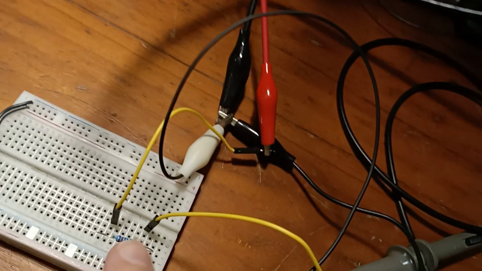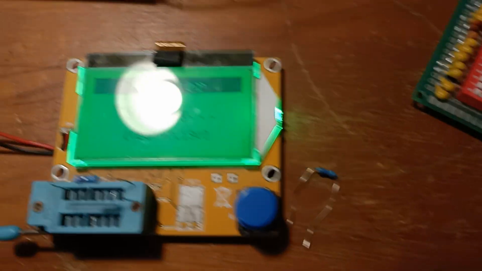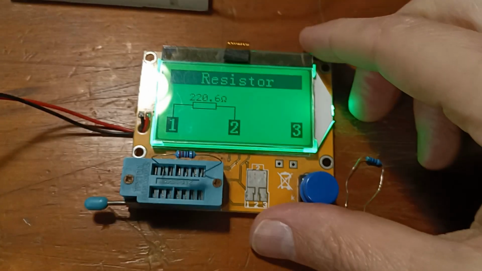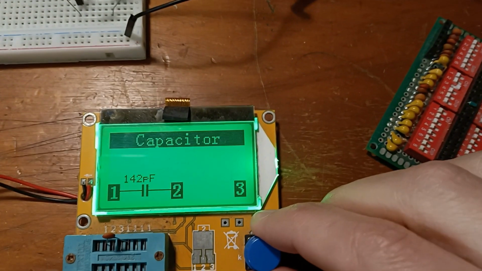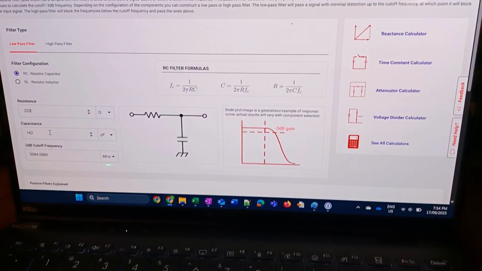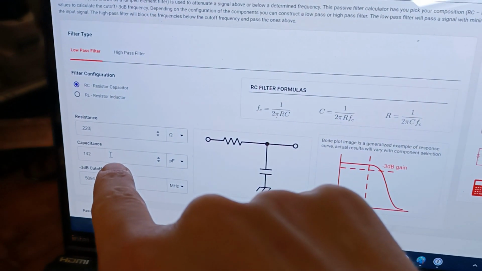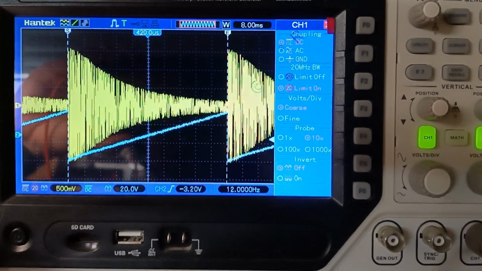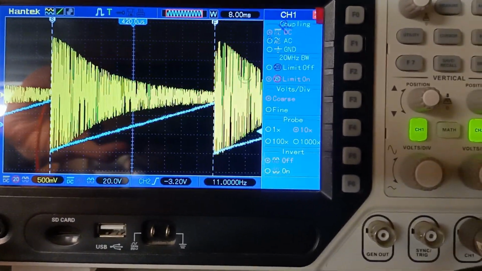Now the value of the resistor and the cap that we're using: the resistor is a 220 ohm and the cap is 142 picofarad, and according to our calculator with 220 ohm and 142 picofarad, we're expecting around 5 megahertz. Looking at it on here, I sort of feel like it was closer to 4, but you get the idea, it's kind of within the ballpark.